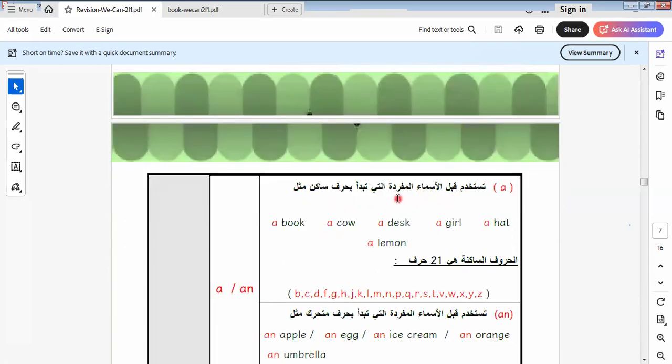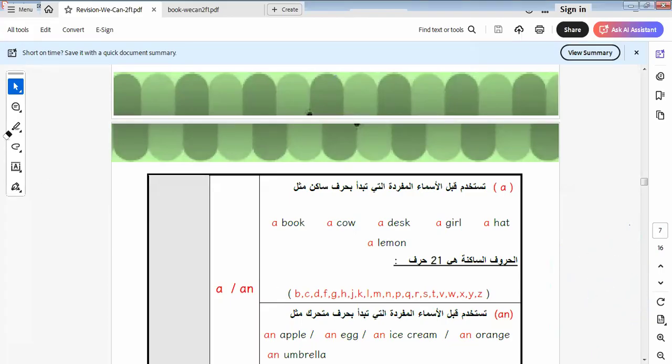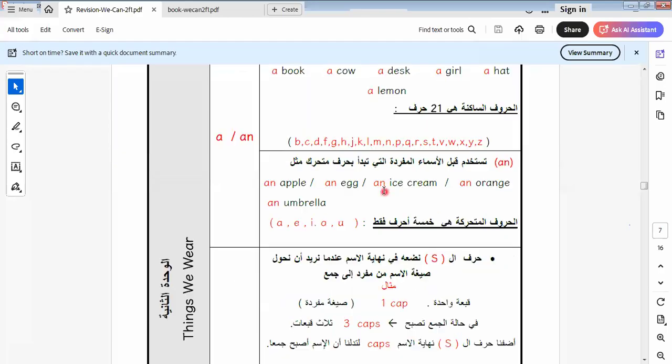When we talk about something, for the indefinite article, if it starts with a consonant sound we use a. When it starts with a vowel sound, it will be a, e, i, o, u. This is called the vowel sound. The vowels take an. We use an with these vowels. Let's continue the rest of our lesson. Here we say an apple, an egg, an ice cream, an orange, an umbrella.